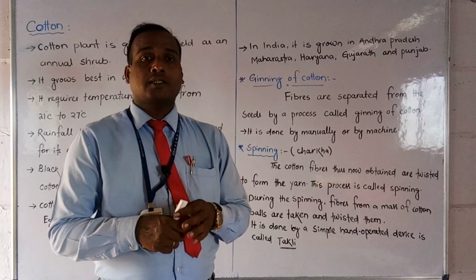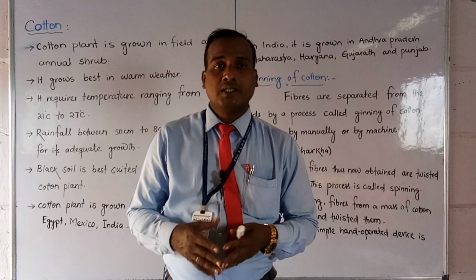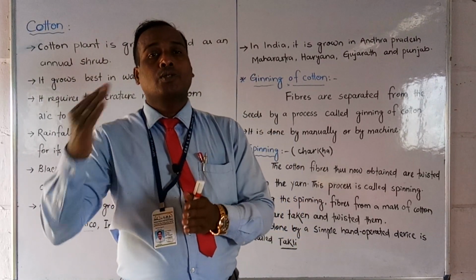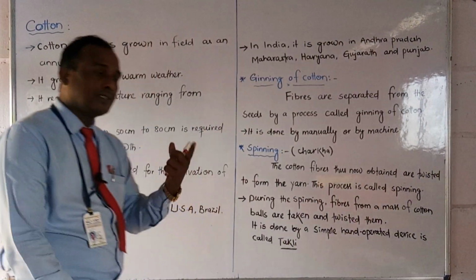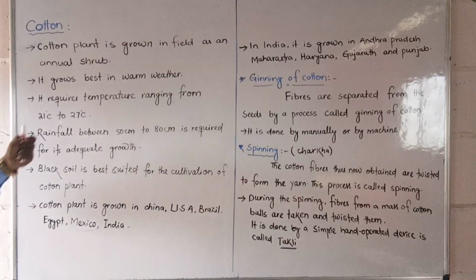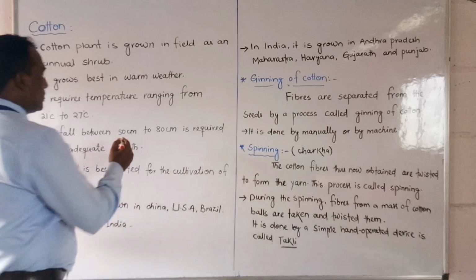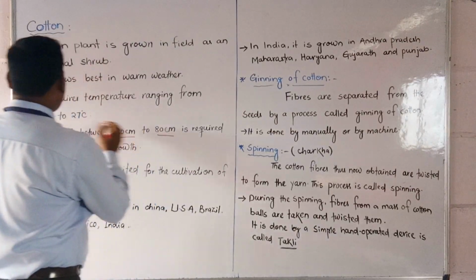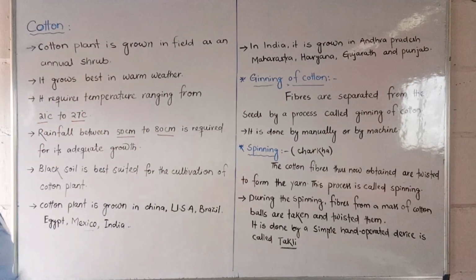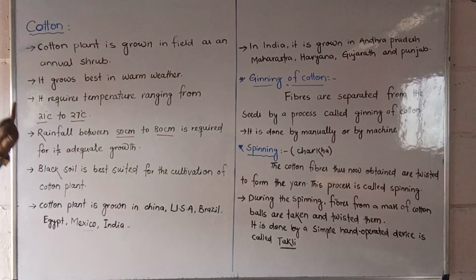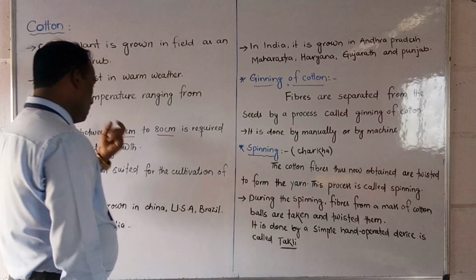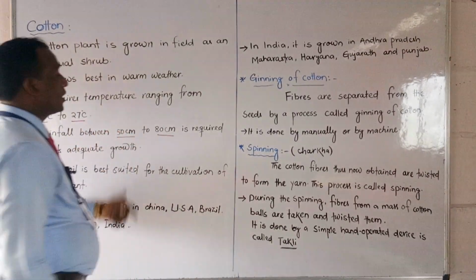What is the suitable temperature for cotton plants? 21 degrees Celsius to 27 degrees Celsius. In this range, cotton plants grow very nicely. Rainfall should also be between 50 centimeters and 80 centimeters. That means the temperature should be 21 to 27 degrees, and rainfall should be not less than 50 centimeters and not more than 80 centimeters.